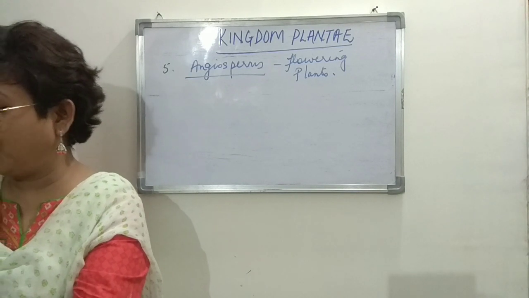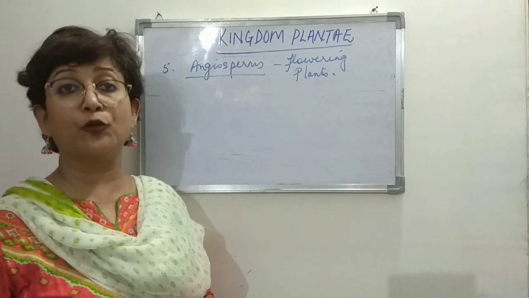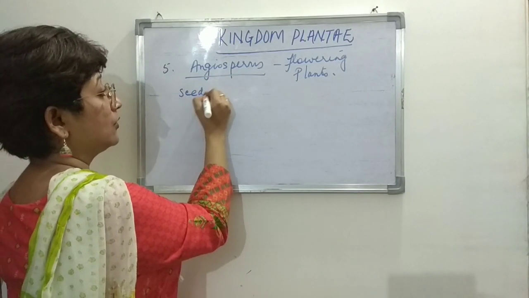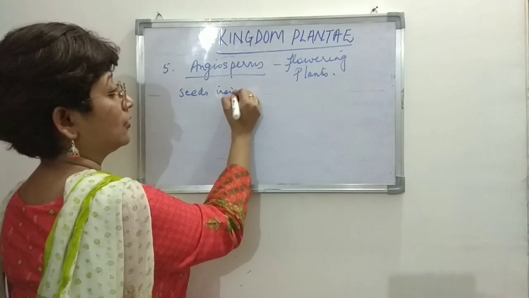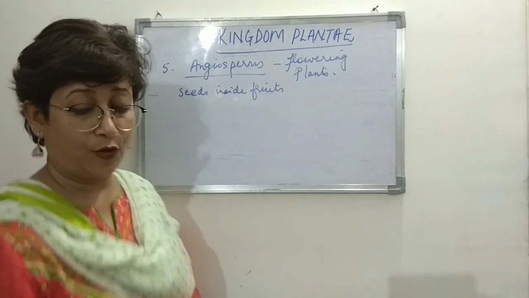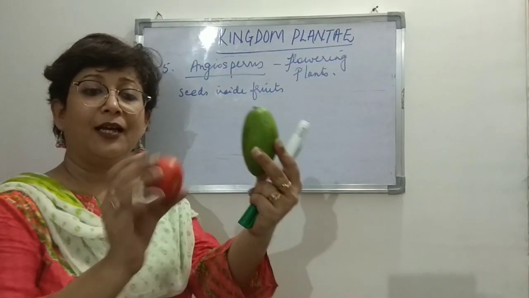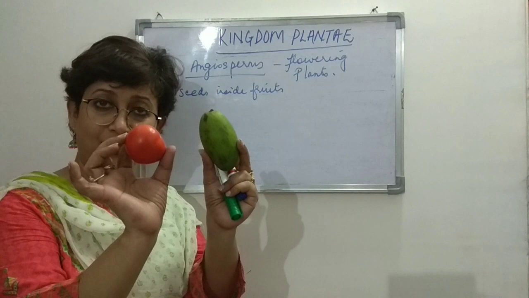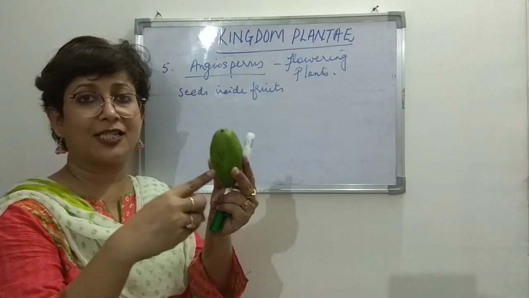So seeds are formed inside the fruits in these plants, right? So seeds inside fruits, right? So for example, I have a mango here and this is a tomato, right? So when we eat this, we find seeds inside this, right?